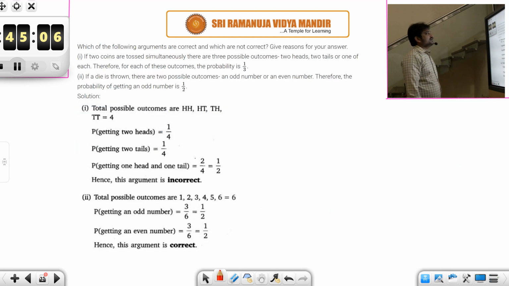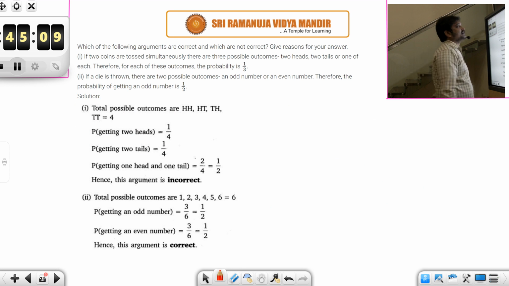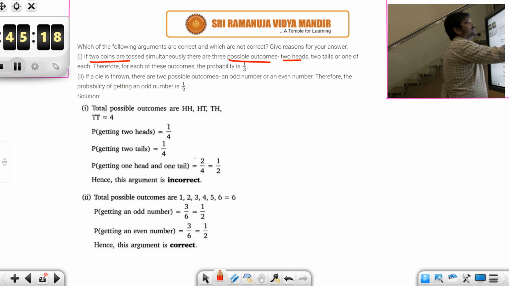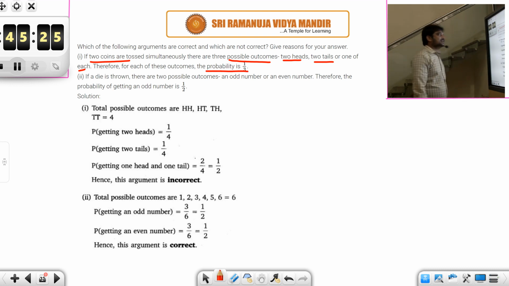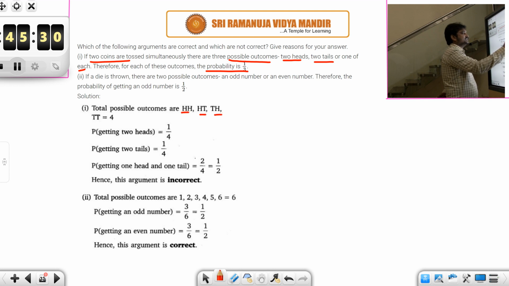And then, which of the following arguments are correct and which are not correct? Give reasons for your answer. If 2 coins are tossed simultaneously, there are 3 possible outcomes: 2 heads, 2 tails, or 1 of each. Therefore, for each of these outcomes, the probability is 1 by 3. Is it correct? No, right? Because total possible outcomes will be 4: HH, HT, TH, and TT. So the probability of getting 2 heads is 1 by 4, getting 2 tails is 1 by 4, and the probability of getting 1 head and 1 tail is 2 by 4, that is 1 by 2. So this is wrong.